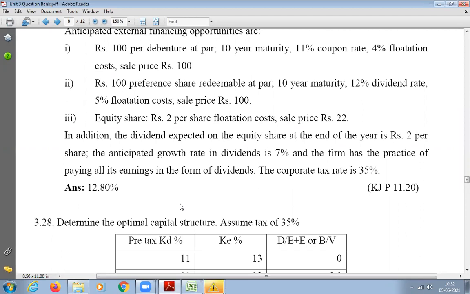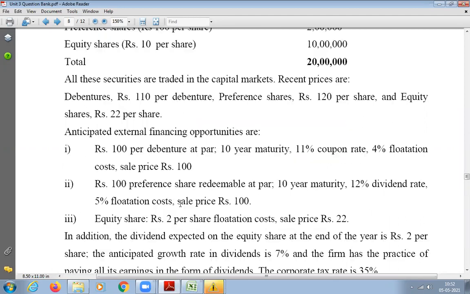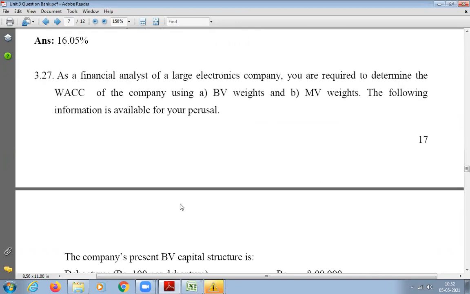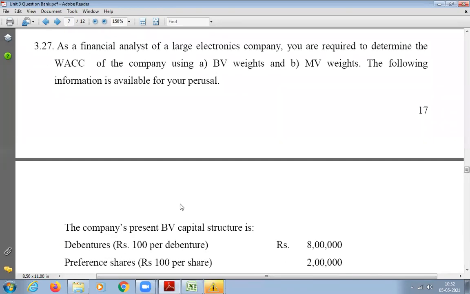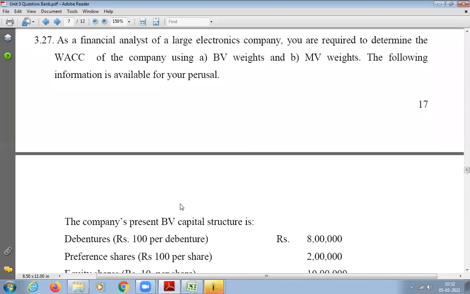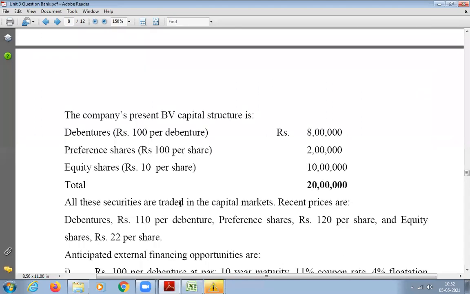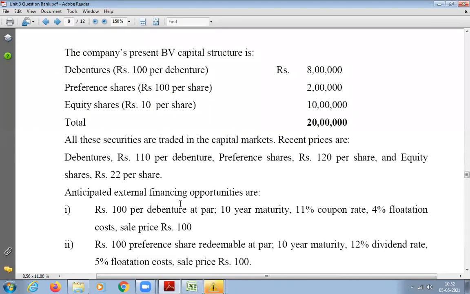So this is again a question where we just have to calculate WACC only, like we used to do earlier, before the marginal weighted cost of capital. So you have to calculate WACC, and he is asking us to calculate using book value weights and market value weights or proportions, and he has given us the data.